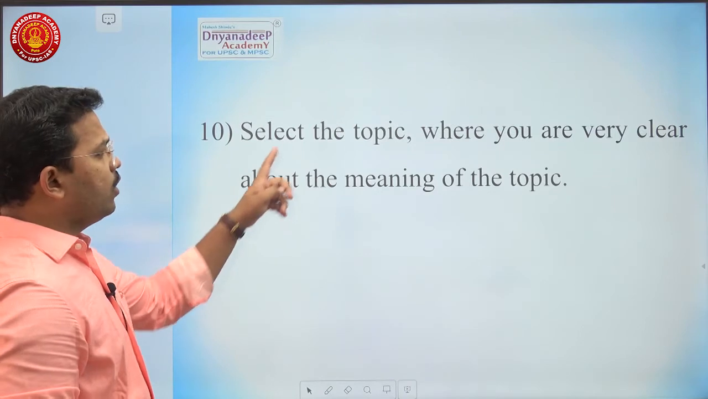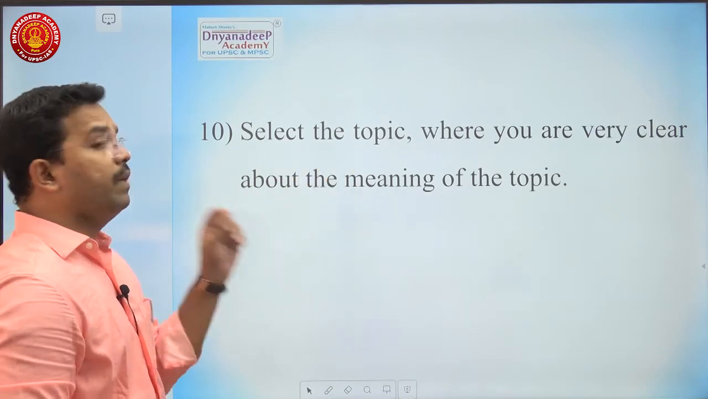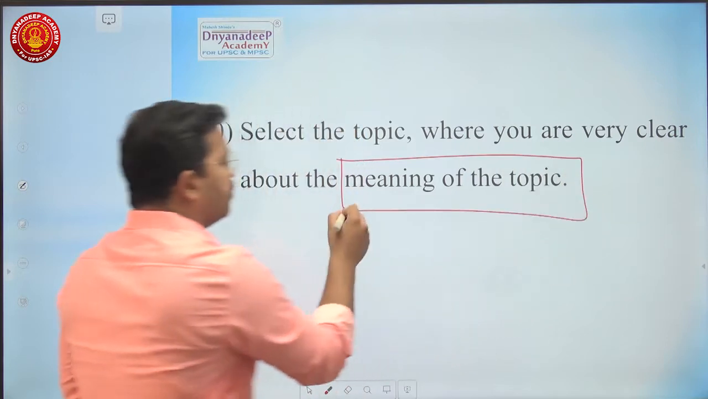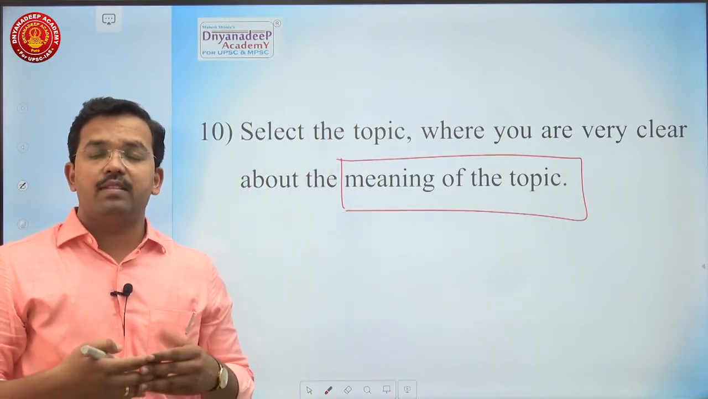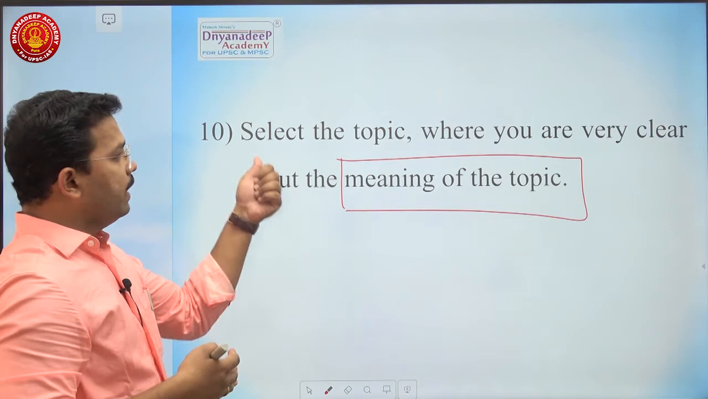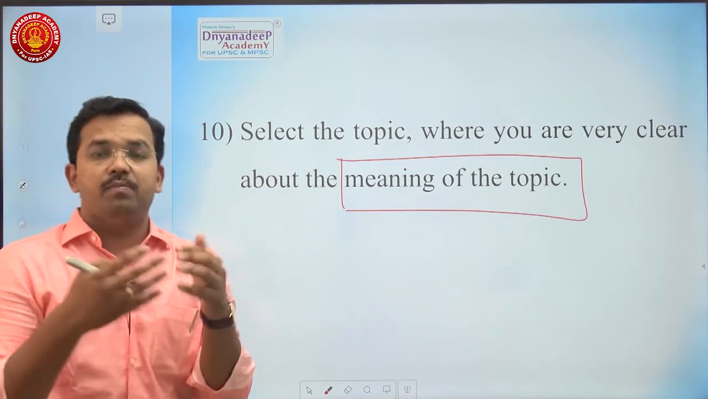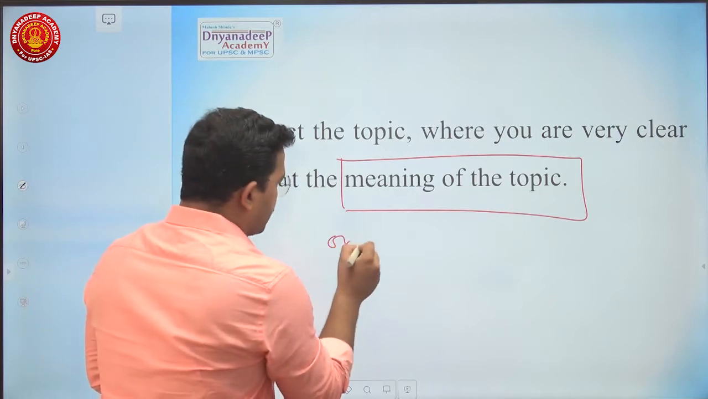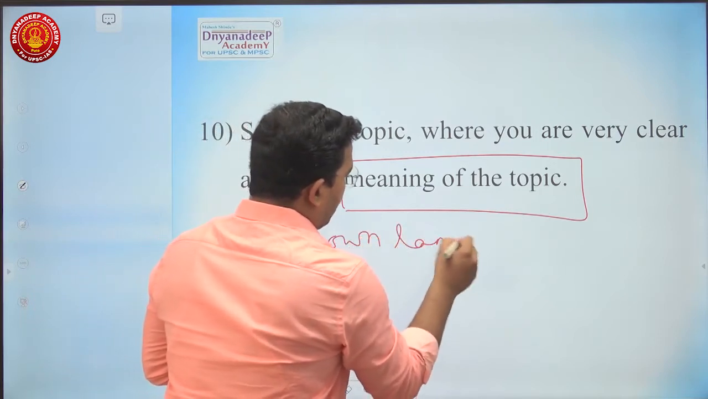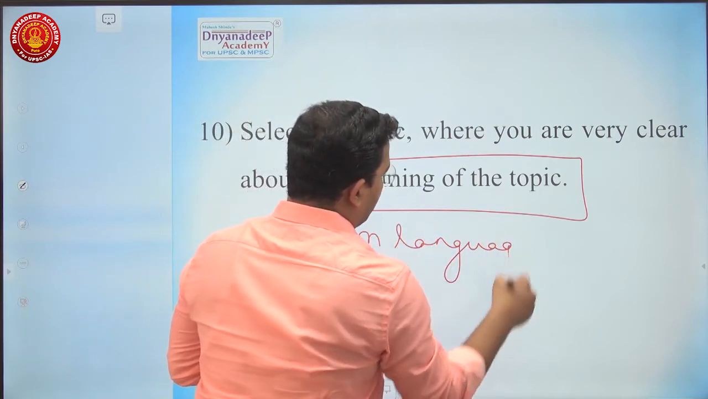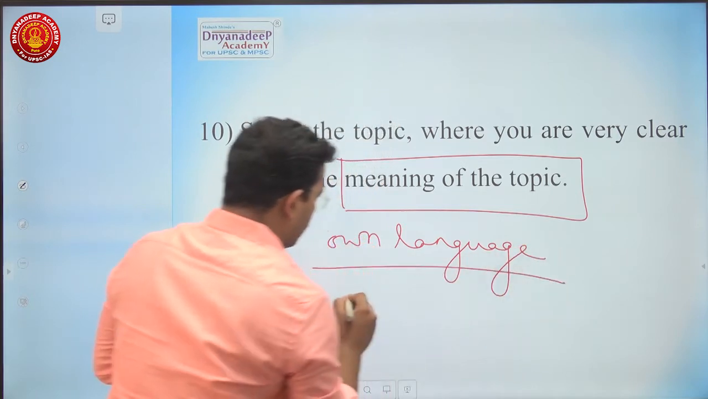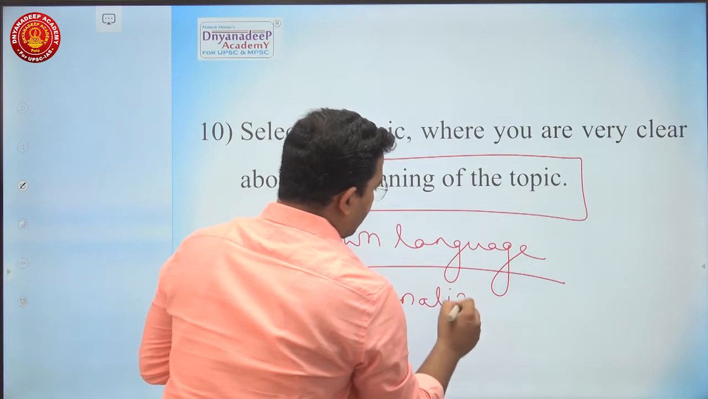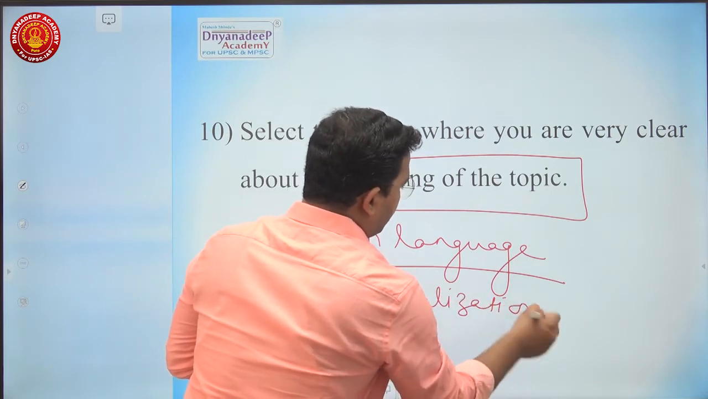Then select the topic where you are very clear about the meaning of the topic. First is understanding. Understanding is the implicit meaning, the inner side meaning of the topic. And here select the topic where you are very clear about what the meaning of the topic is, what is the meaning in your own language. This is important. So you should have proper internalization about the topic, which is very, very important. So this is the basic thing about the topic. Whether you have internalization about the topic or not is the most important basic thing.